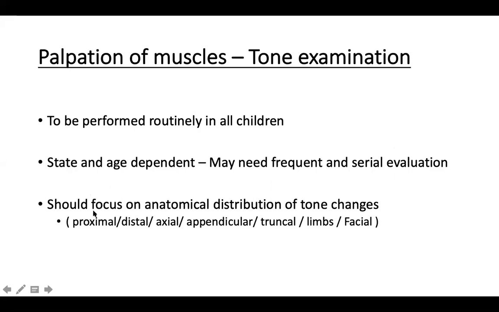Always focus on the anatomical distribution. It's very, very important. I mean, you will say hypotonia, hypertonia, but you will not say which group of the muscles are involved. Is it proximal or distal? Is it more in the trunk, or is it more in the appendicular muscles? Okay, is it more in the face, or is it more in the limbs, and so on. So always comment on which group the tone is affected more.